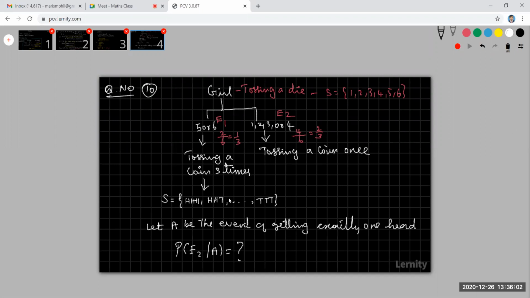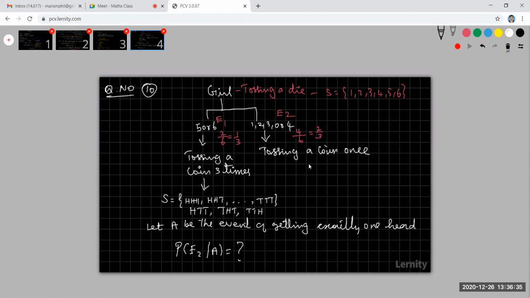If she is tossing a coin 3 times, these are the possible outcomes. How many have exactly one head? Exactly one head means head, tail, tail; tail, head, tail; tail, tail, head. Only 3 favorable possibilities. Therefore, getting exactly one head when tossing a coin 3 times has probability 3 by 8.